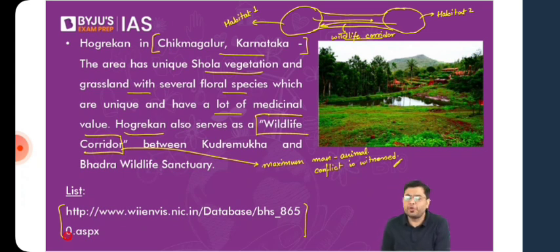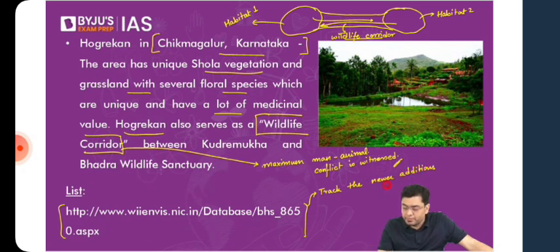But here again, I would suggest that other than the first biodiversity heritage site, the other biodiversity heritage sites become relevant if they have been in the news or in discussion in the past year, or in the duration of around 12 to 18 months. So only track the portion of current affairs. Track the newer additions and the regions where you'll find them.